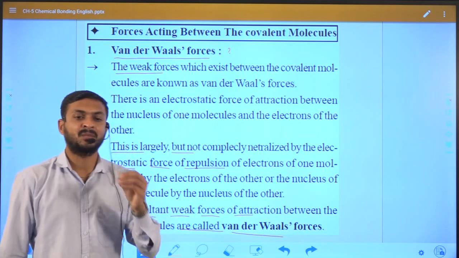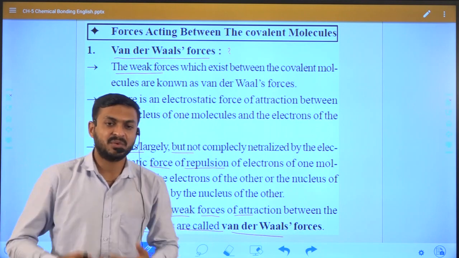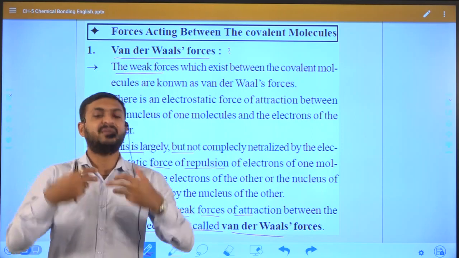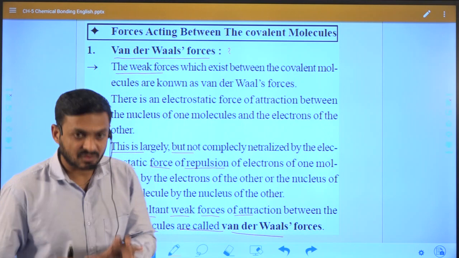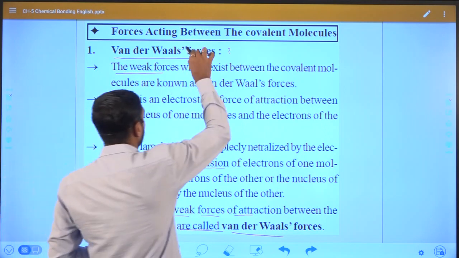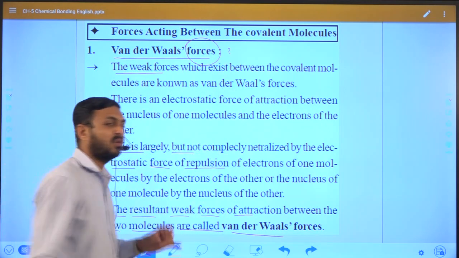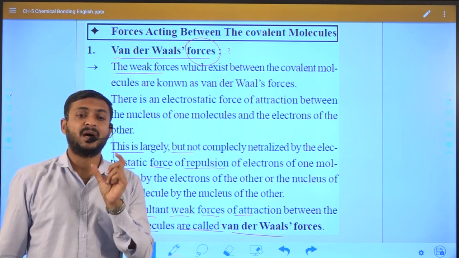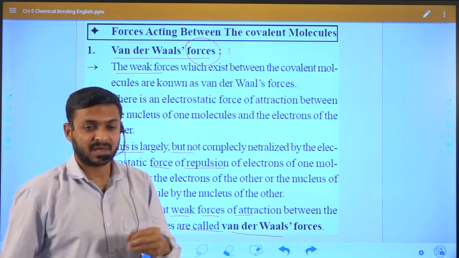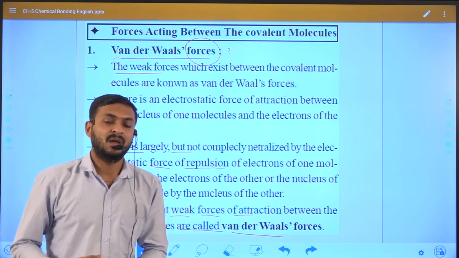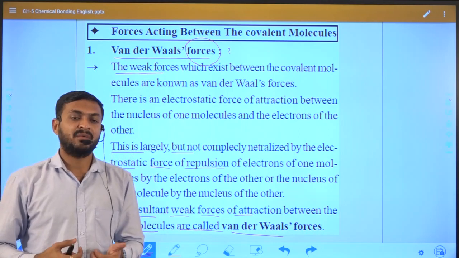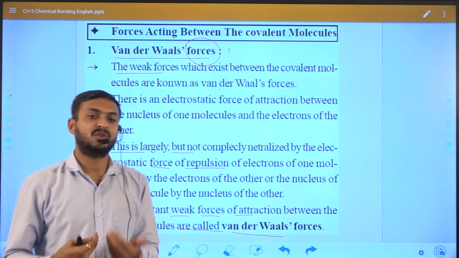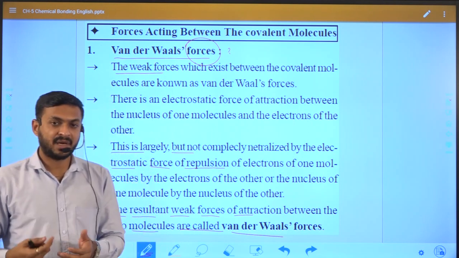As we already discussed, one thing we should learn is that van der Waals force of attraction is very weak as compared to a chemical bond. So that is why we do not call it a bond, we call it a force. When we started this chapter, I told you that for attraction we can sometimes simply say forces, or sometimes, based on attraction, a bond is formed, right? So what is the difference between bond and force?